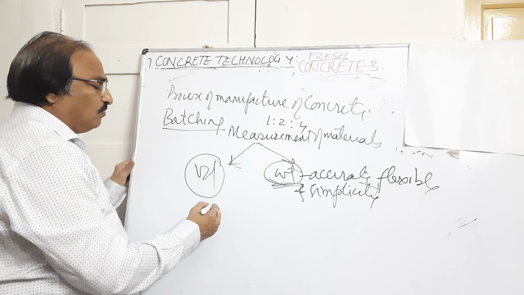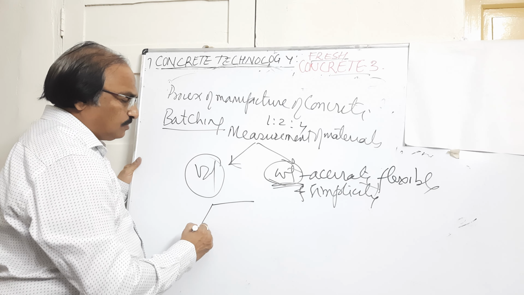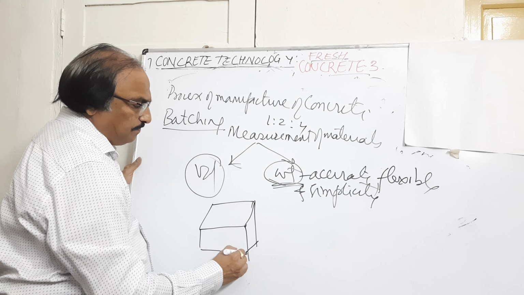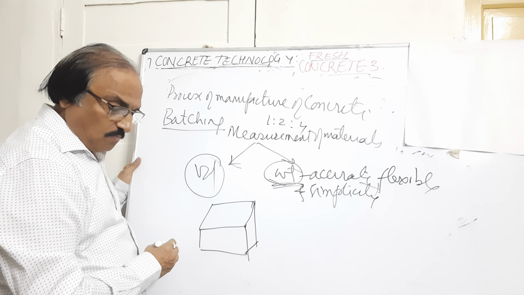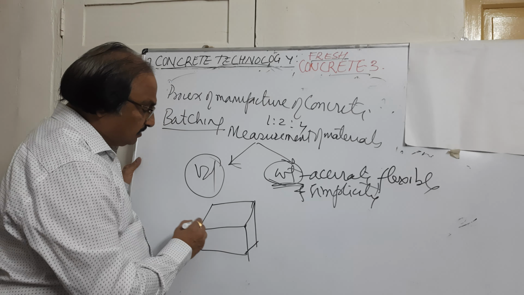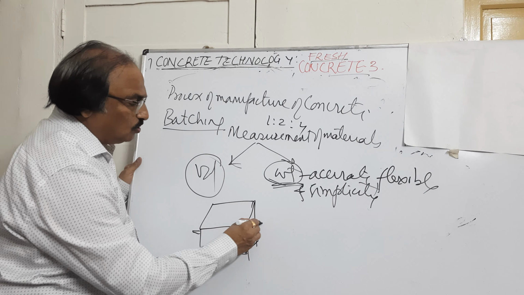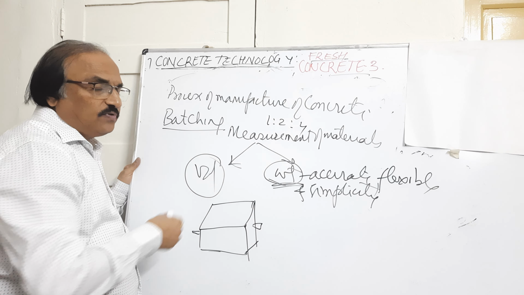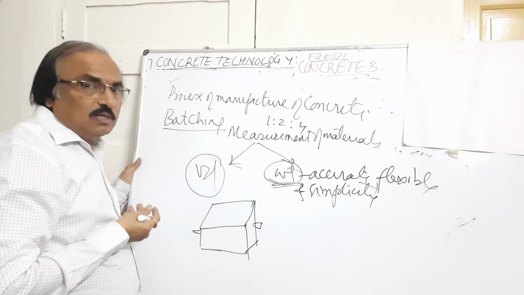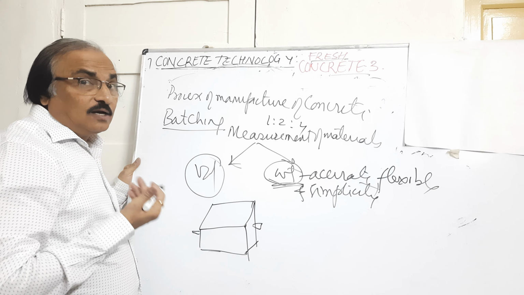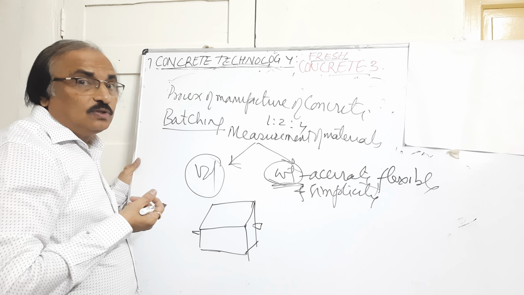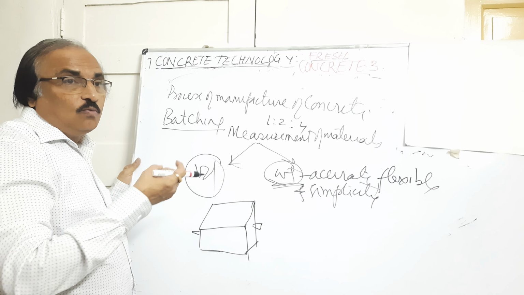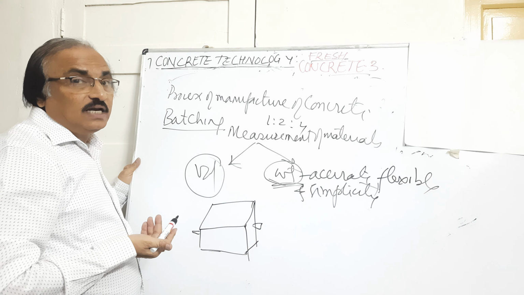If you go by volume, a box will be made. This box is made of wood. It is a standard size box with handles to hold it, and it will be either closed or open. We fill the material in this, and that will be the volume of material you are taking. Here it depends upon the size of the aggregates. The volume for bigger size aggregate and for smaller size aggregate will be difficult.